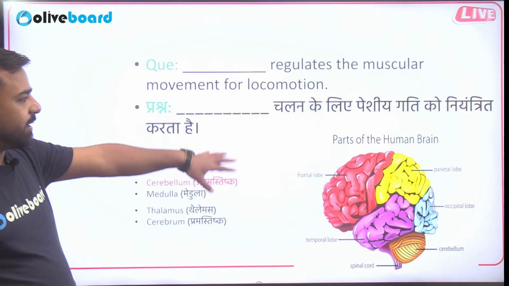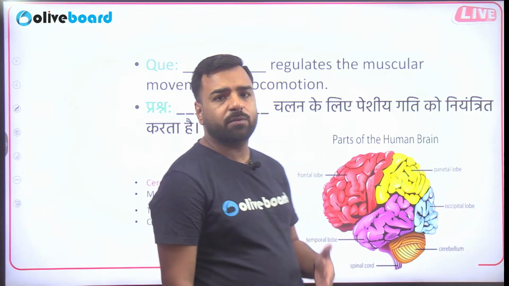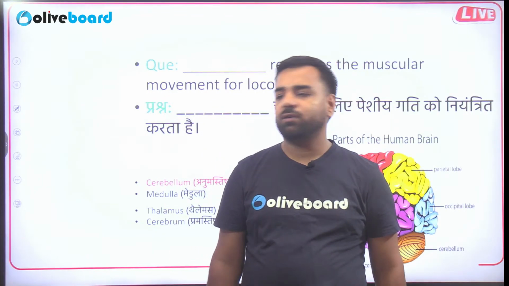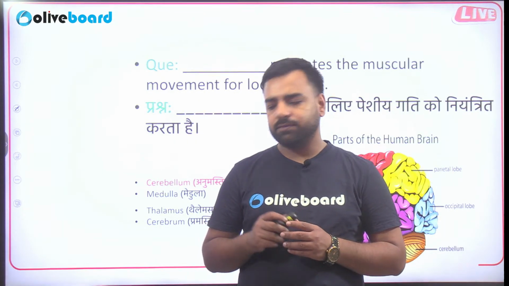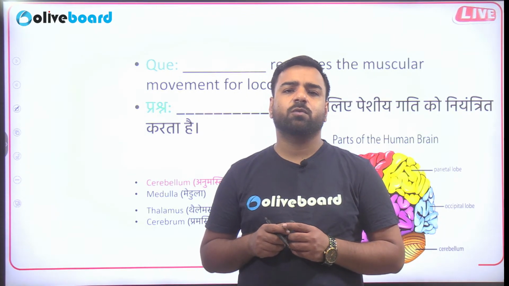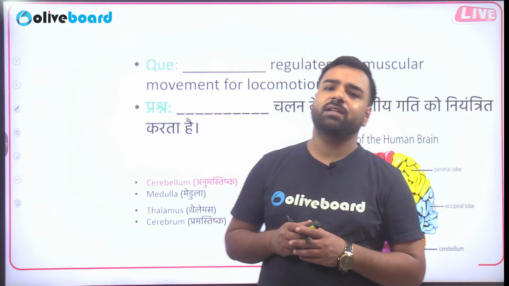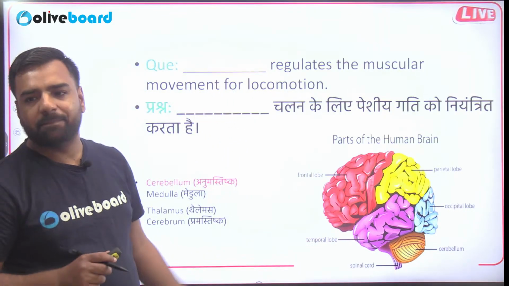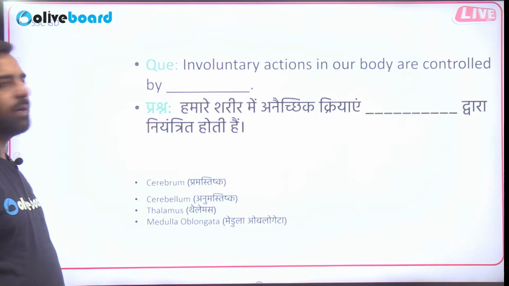Next, that's the part of the human brain, and the human brain is divided into 3 different parts. The first one is the forebrain, where we have cerebrum, the largest part of the brain. We also have diencephalon, which includes thalamus and hypothalamus. After that, we have the midbrain section, in which corpora quadrigemina and cerebral peduncle are there. What about the last one? In the hindbrain we have pons, medulla and the cerebellum. Correct? Perfect.